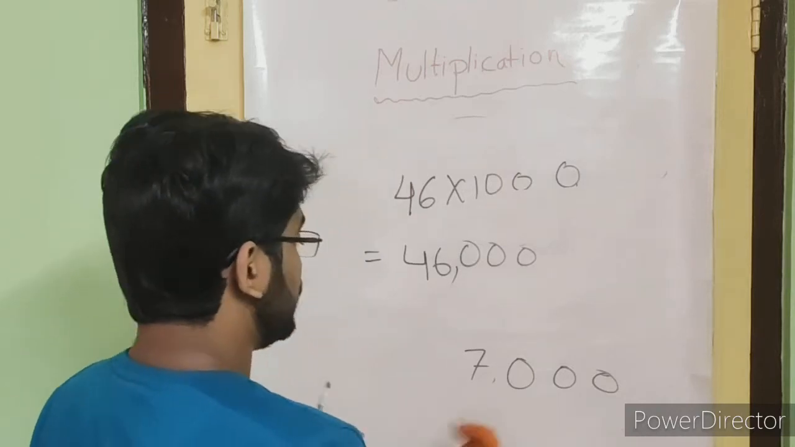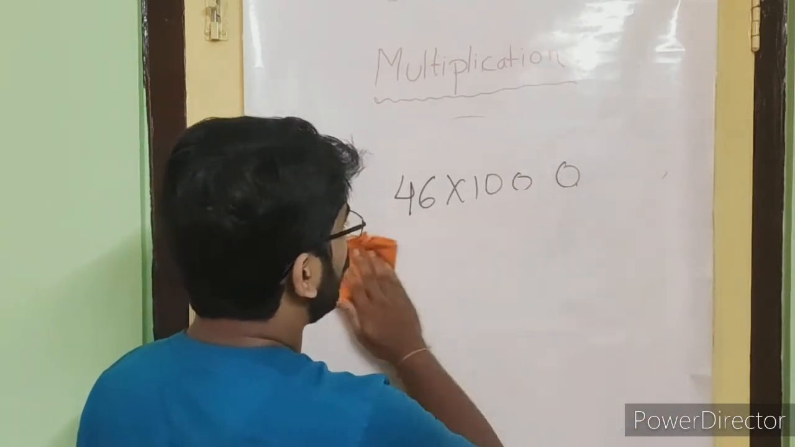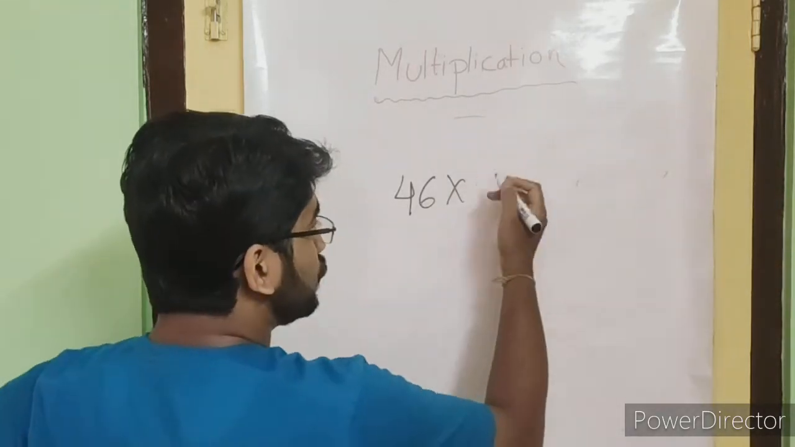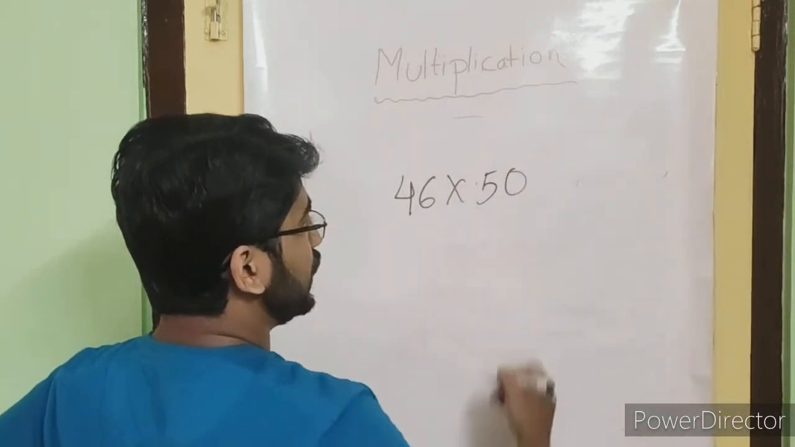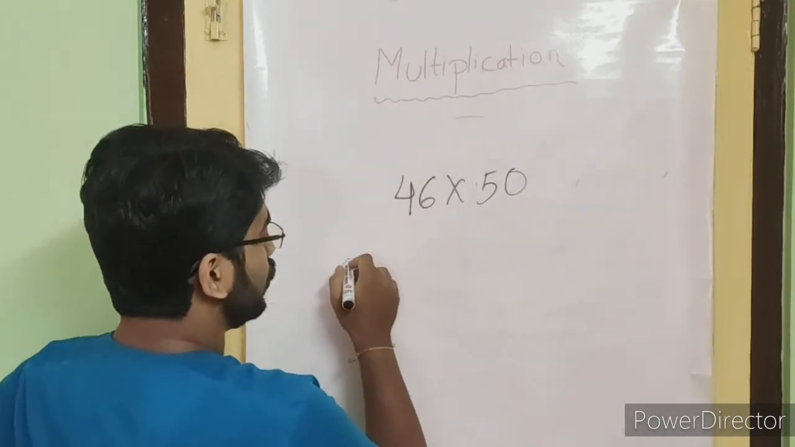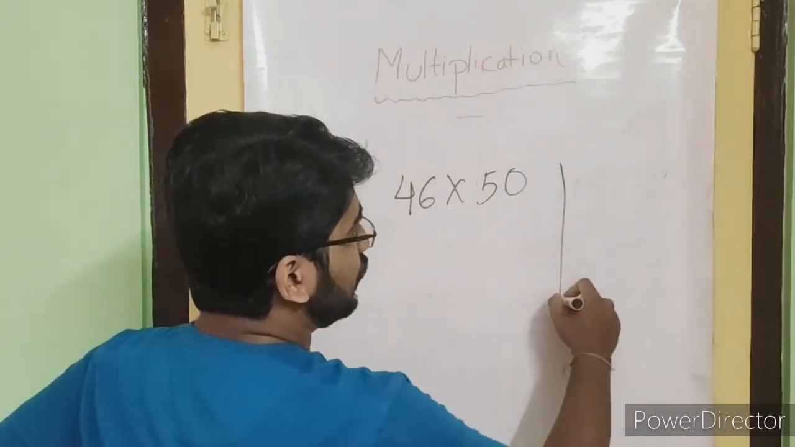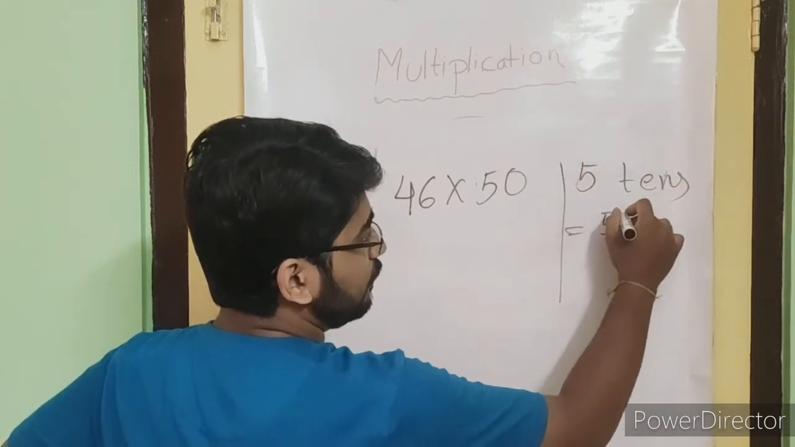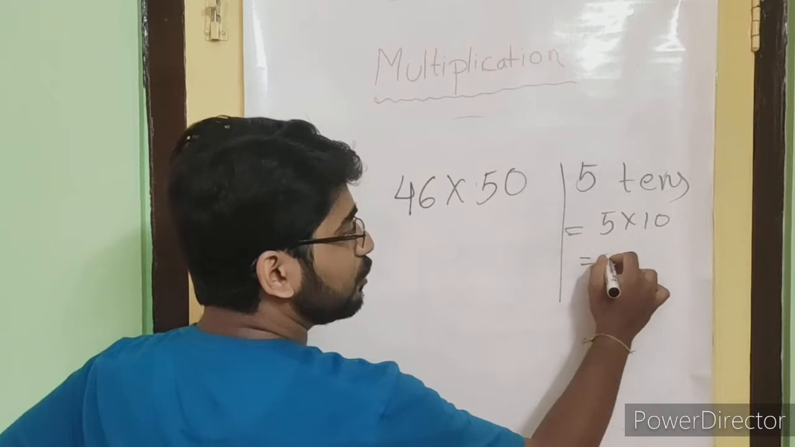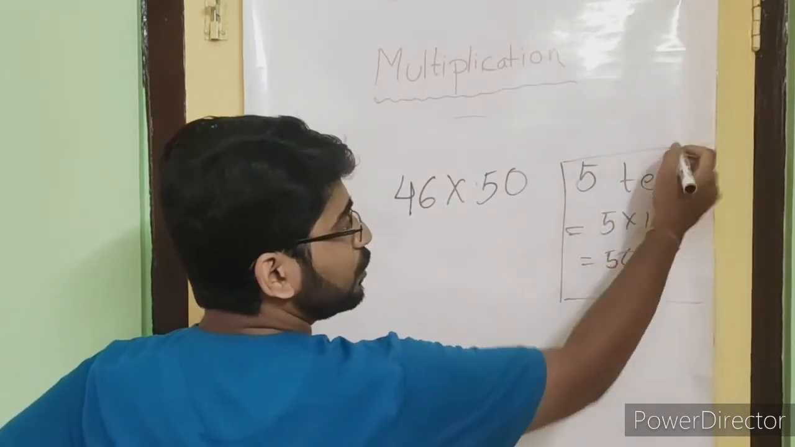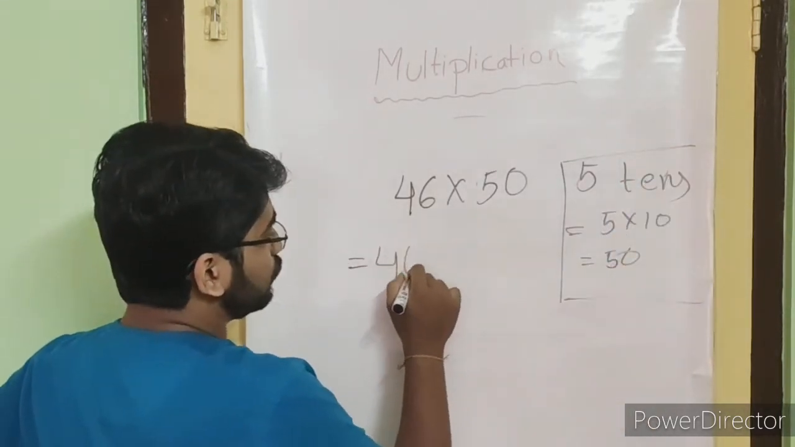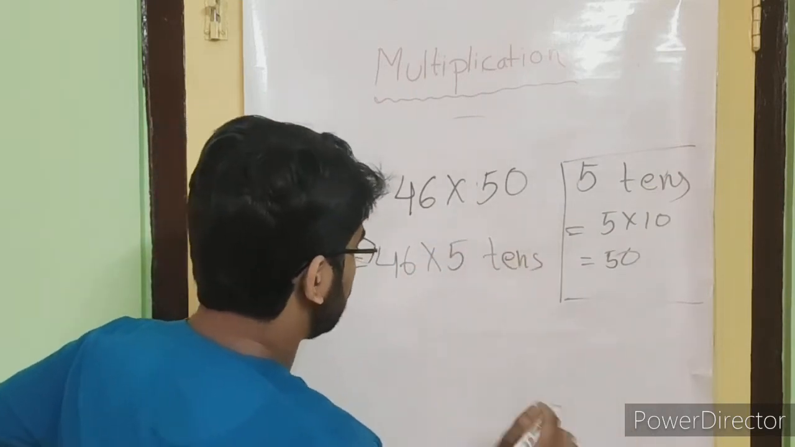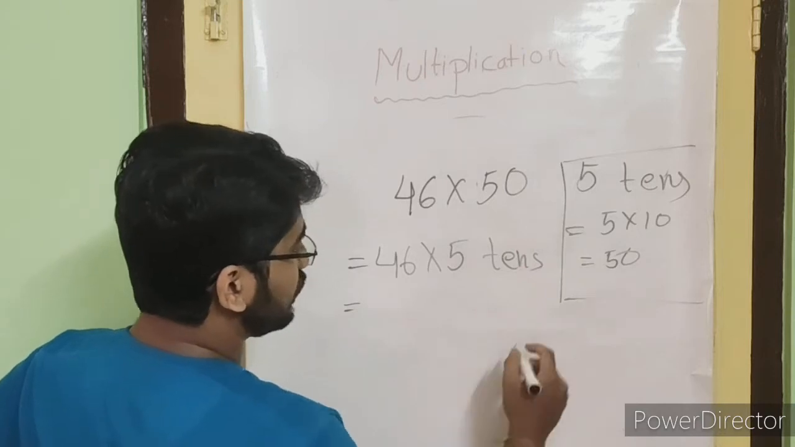Now the question arises with the next one. What to do if multiples of 10 has been given? Suppose 46 into 50 they have given you. So what to do? See, 50 means what? 5 tens, or 5 into 10 equals to 50. We all know that. So we will follow the rule. 46 into 5 tens. So 46 into 5 equals to how much?